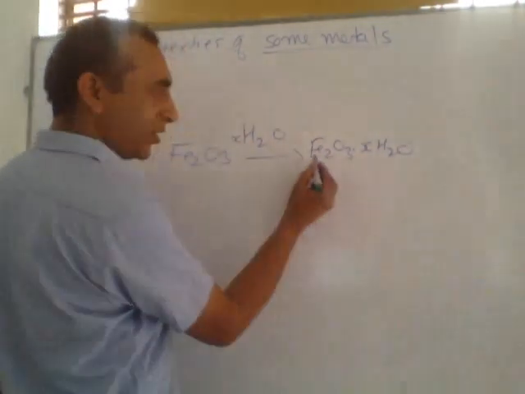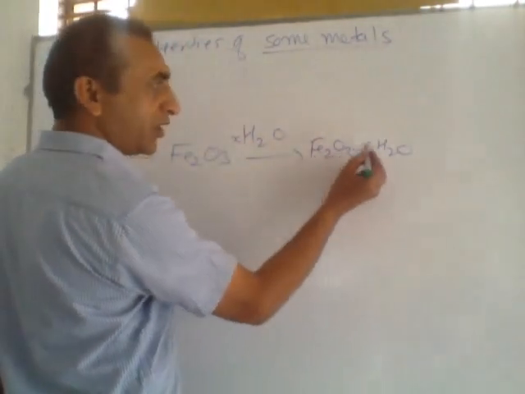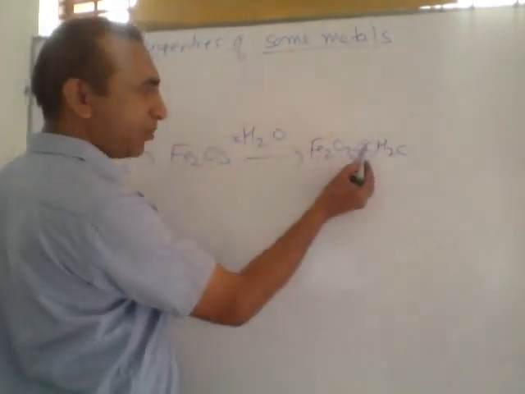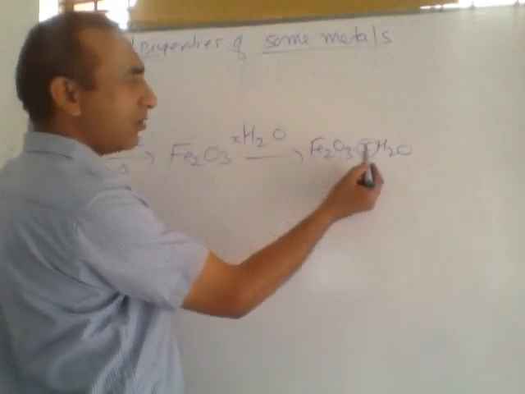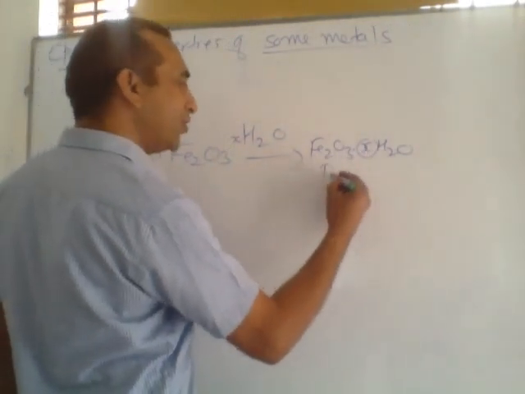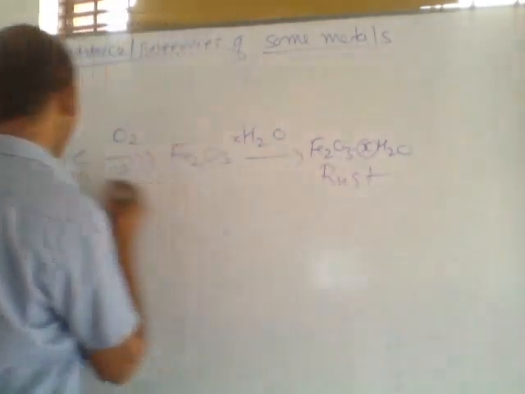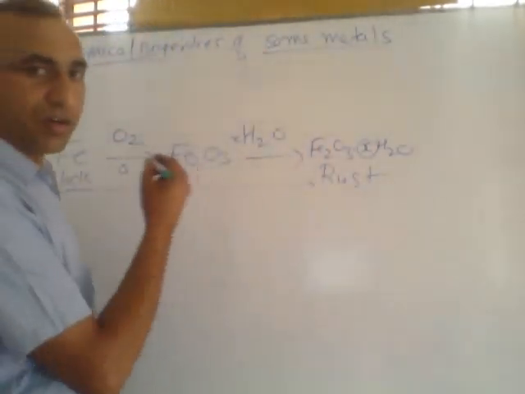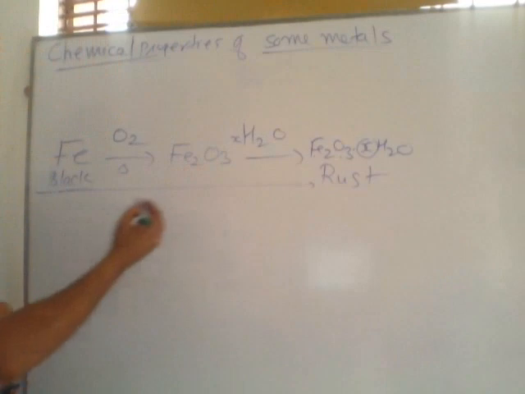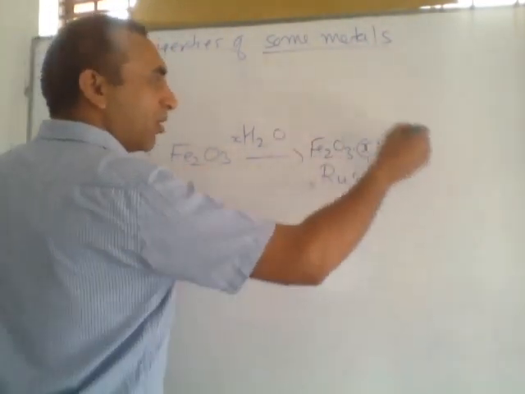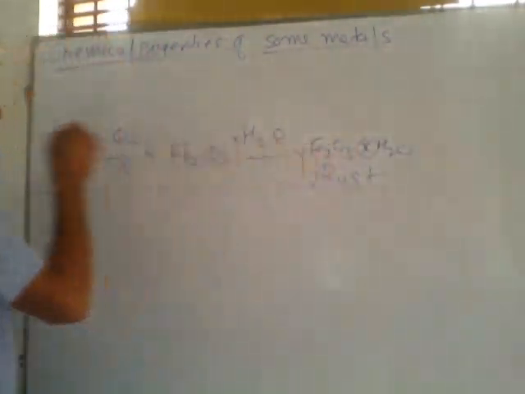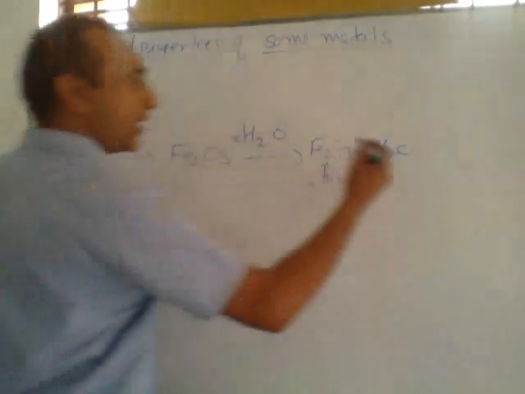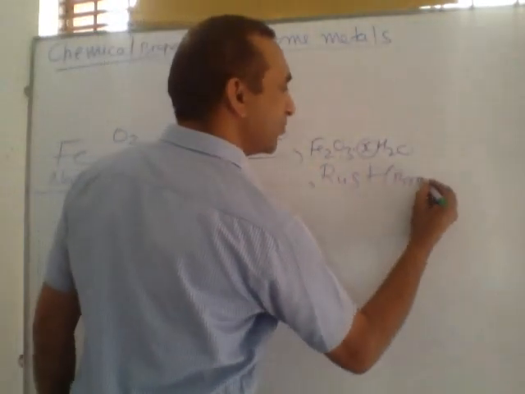This is actually called ferric oxide polyhydrate. Poly means so many molecules. This is also called rust, and the whole process is called rusting. Rusting is also called corrosion. It means this oxide compound is formed on the surface of the black colored metal. Its color is brown.